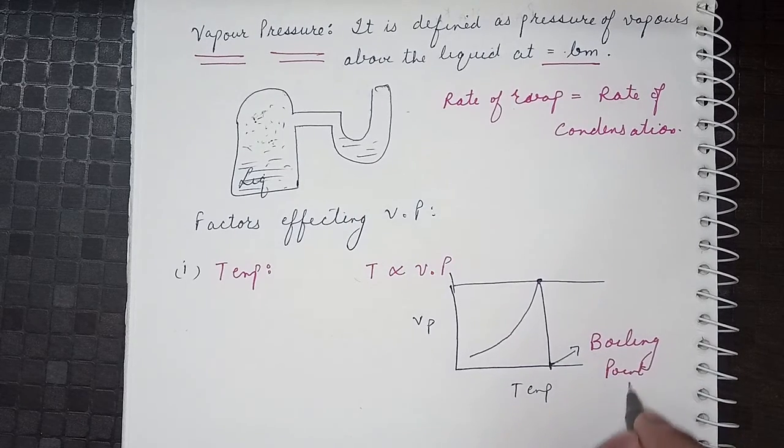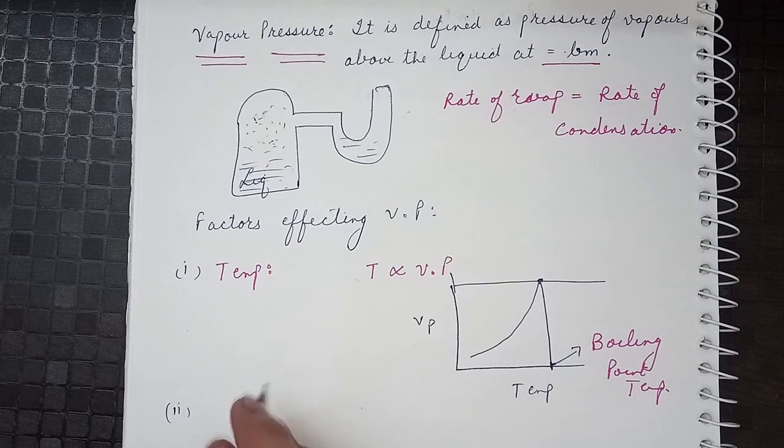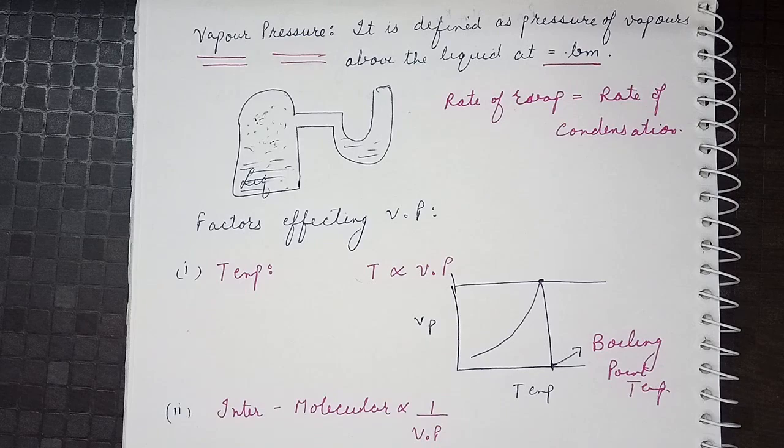The second factor affecting the vapor pressure is the intermolecular forces. Intermolecular forces are inversely proportional to vapor pressure. Intermolecular forces refer to the internal forces between two molecules.